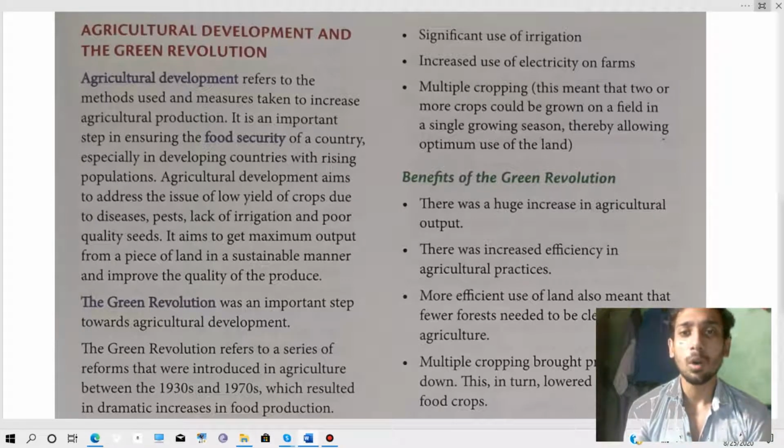This means that two or more crops could be grown on a field in a single growing season, thereby allowing optimum use of the land. Means in the same land we grow two or more kinds of crops in a single field and in a single growing season, so that we can get the optimum use of land.